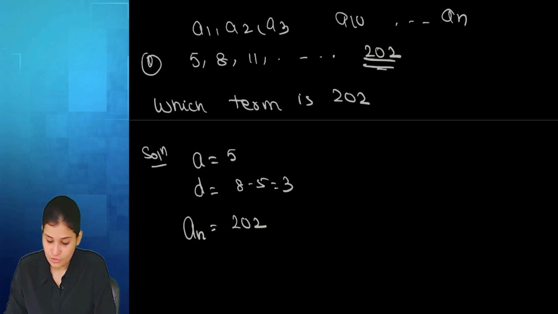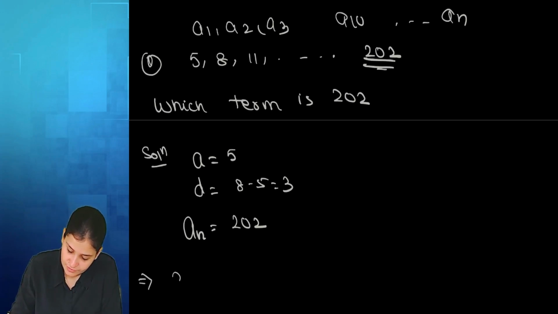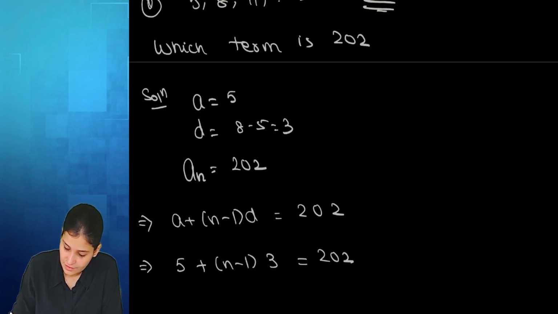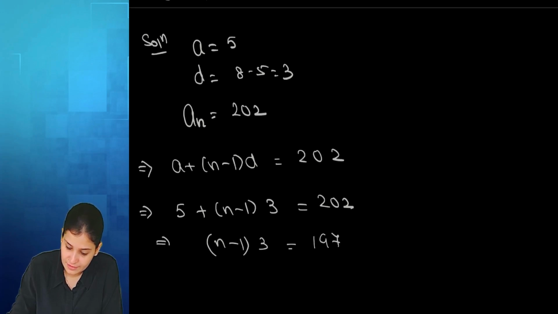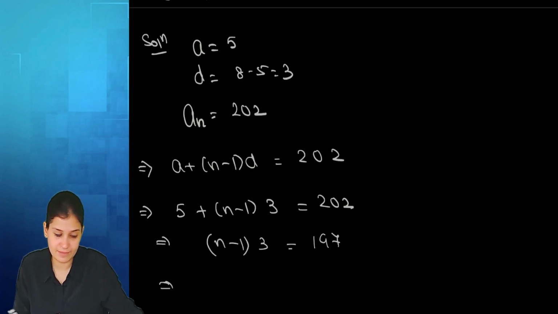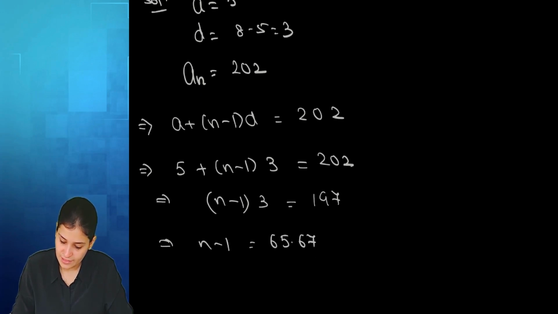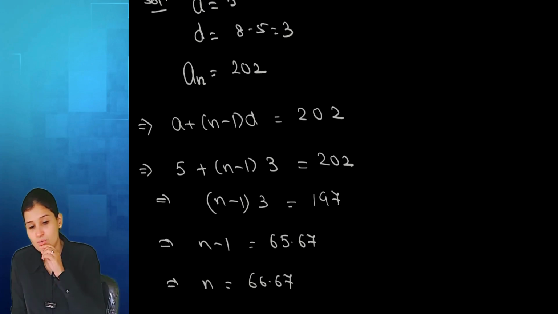So in an, put the values in the formula first: a plus n minus 1 d. Subtract 5: 197. Divide 197 by 3: 65.67. Then n is adding 1: 66.67. Is it allowed?